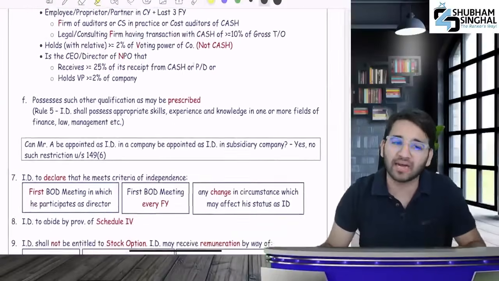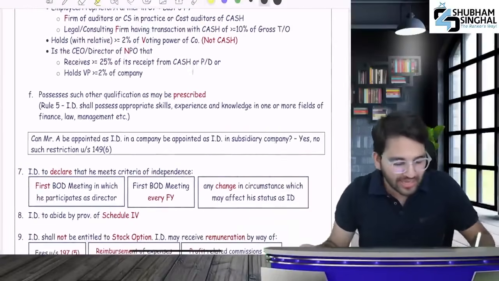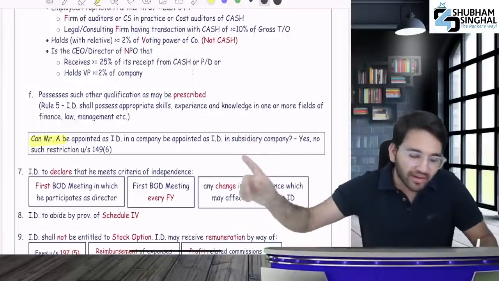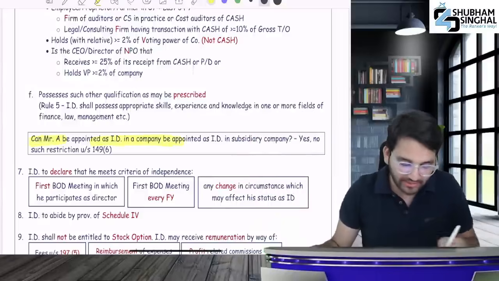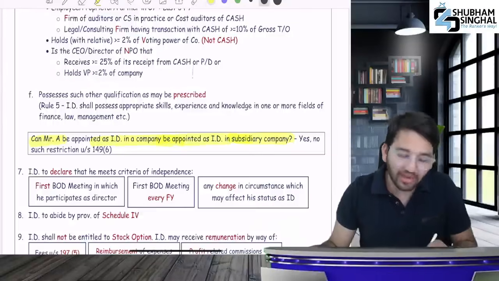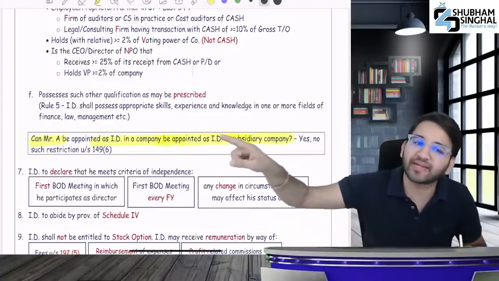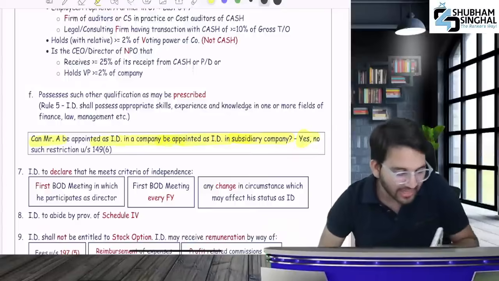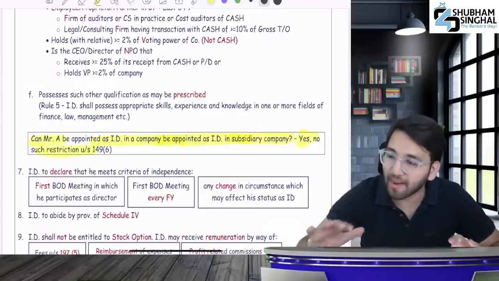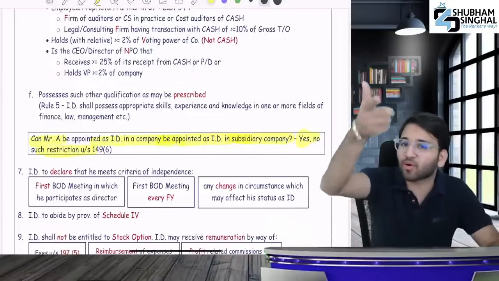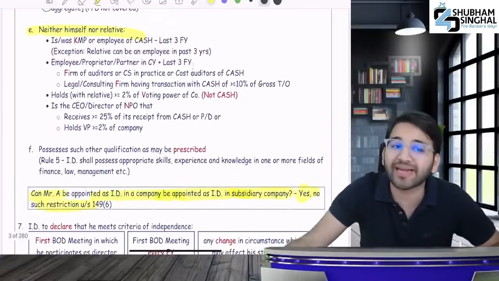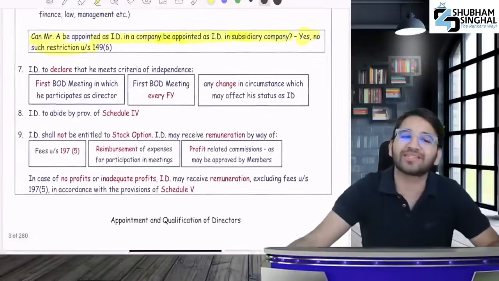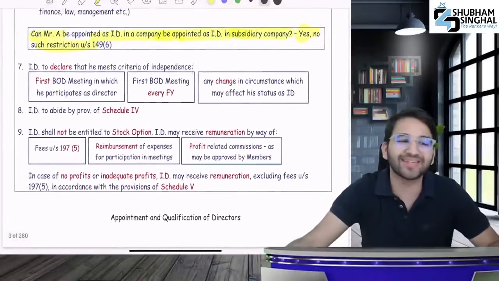Did you understand what I am saying? After that, I told you one thing. This is also an exam question. Can you appoint Mr. A as an independent director? If he is an independent director in a subsidiary company, can you also appoint him as an independent director in the holding company? The answer is yes. There is no such restriction. We are not stopping our subsidiary director from being a director in the holding company. So law says it's okay.